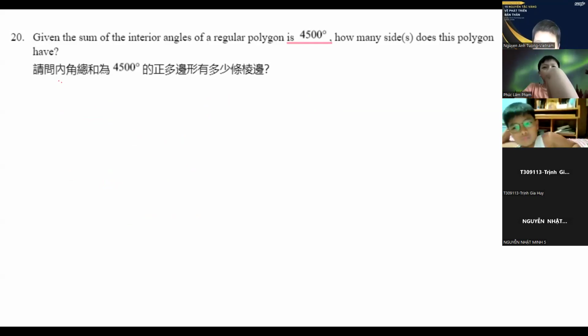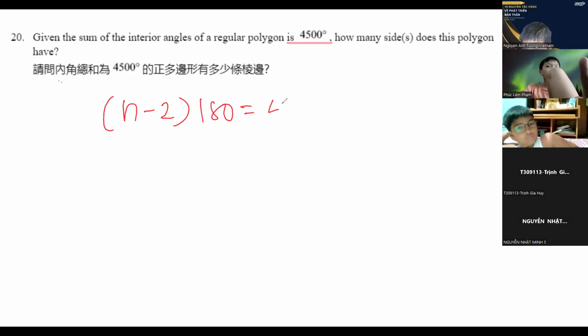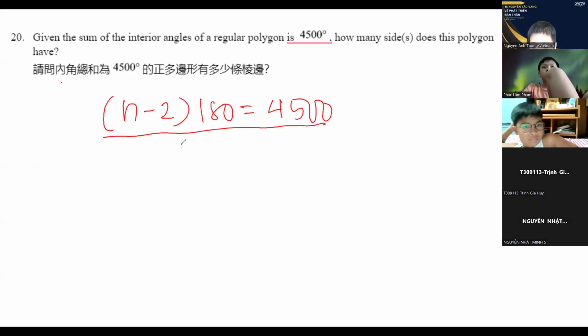The formula for the sum of the interior angles is n minus 2, sorry, I wrote n minus n. It's n minus 2 times 180 is equal to 4,500. So we just have to solve for the value of n. First, we divide both sides by 180. So this is 4,500 divided by 180. I think this is 25.